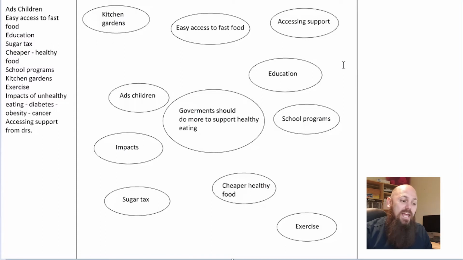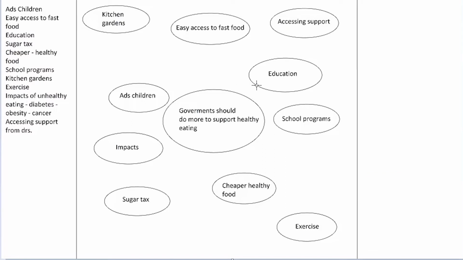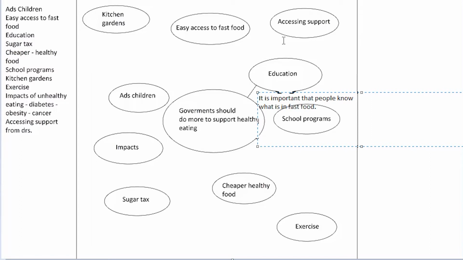Now, in the connect, we draw lines from some of these circled parts to either the center or other circles, and then we write on the line what the link actually is. So, for instance, I might start with education, and I might write next to education, it is important that people know what is in fast food.